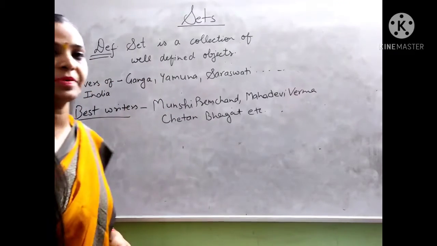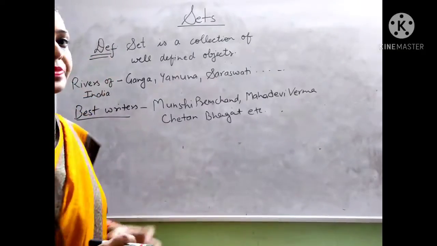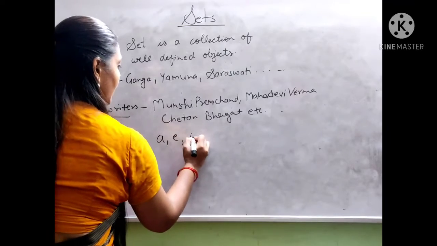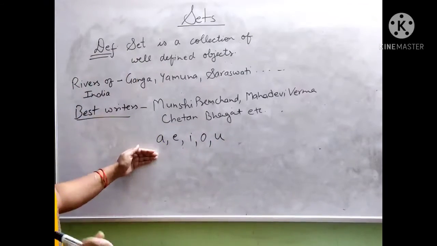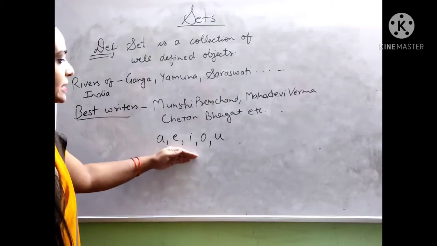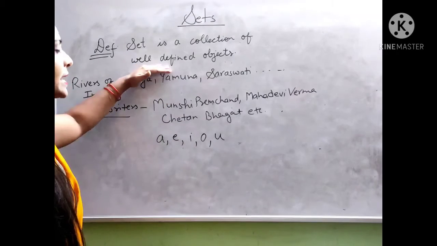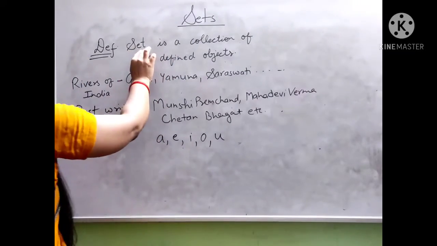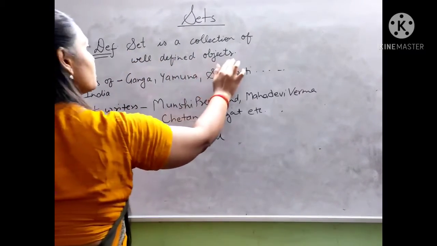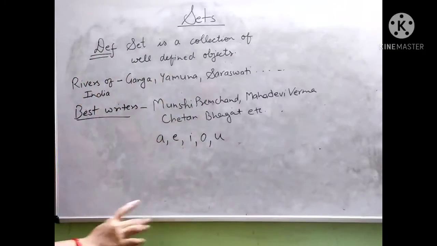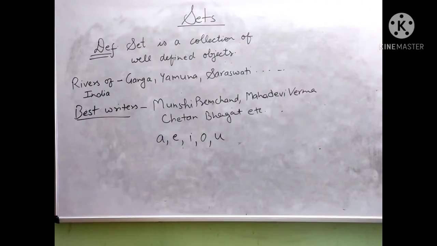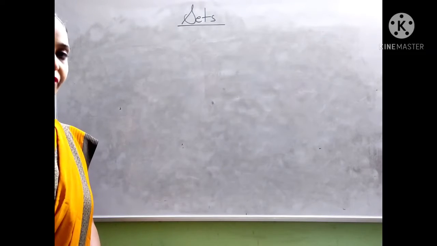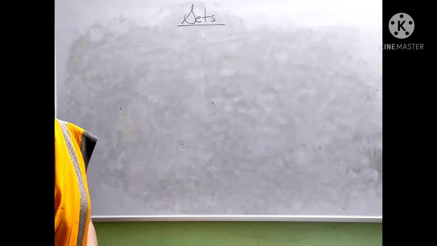Let's take another example. If I said to write down the vowels, I write A, E, I, O, U. My answer and your answer is the same. So this collection of objects is the same and it is well defined. So the definition of set says a collection of well defined objects is called a set. Okay, got it everyone?